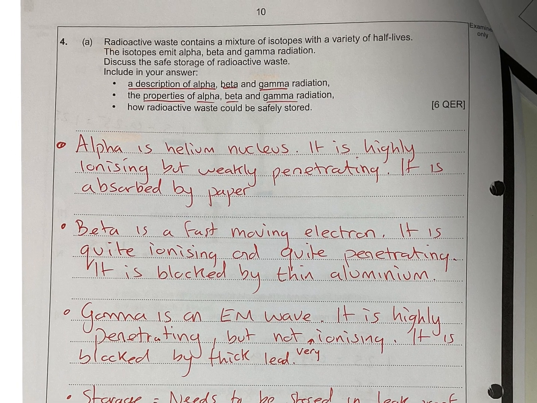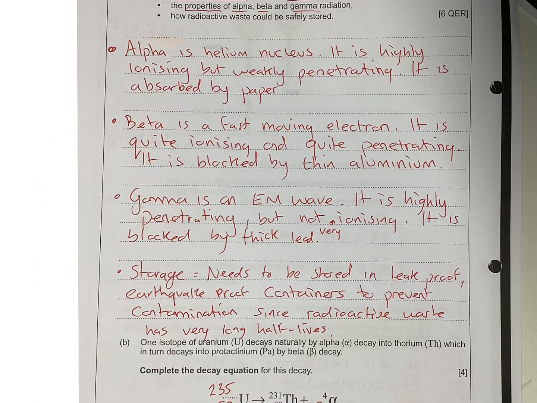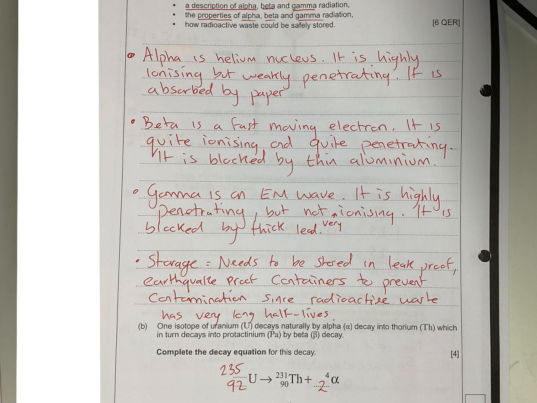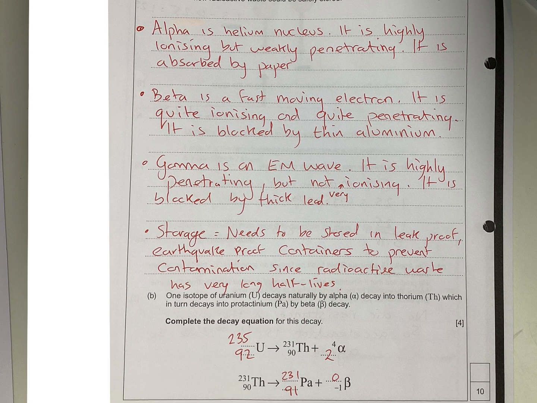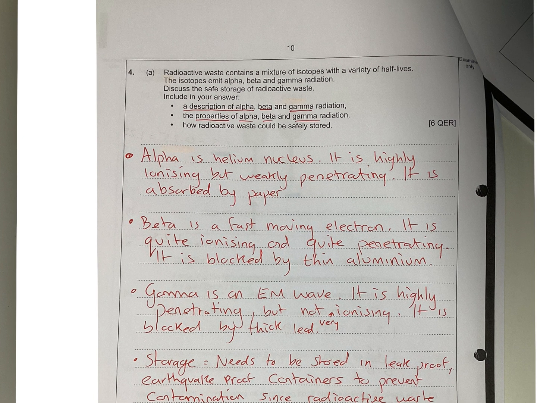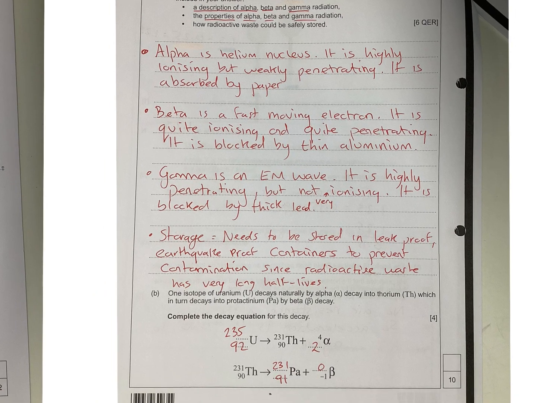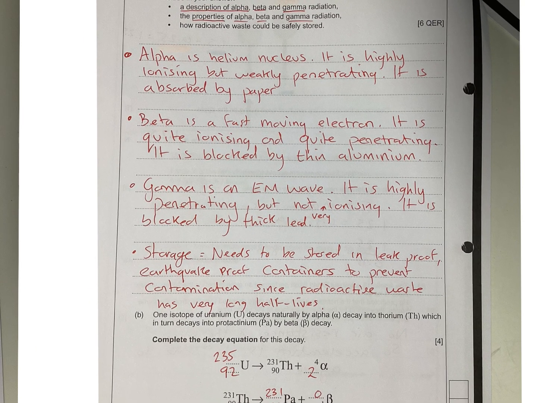Lovely 6 marker here then. It's a description of alpha, beta, and gamma, some properties, and how they can be safely stored. I'm not going to go through this because that's just going to waste everyone's time, but you can pause the video, but this really is core knowledge, and you should be getting really good marks from those 6. Maybe a tip is that examiners, especially physics examiners, like it to be clear and concise, so I don't see any harm with bullet pointing, even though you're marked on the quality of your writing. It's a QER. The quality of the writing there is fine, and it's just split into segments that's easy to mark. You're demonstrating your knowledge and your writing ability there.